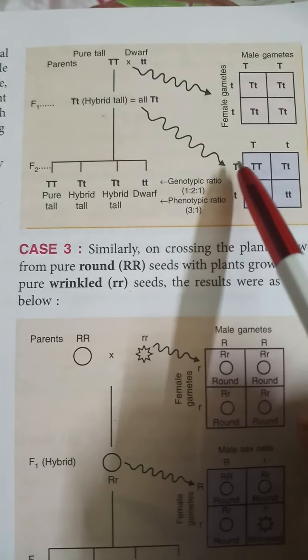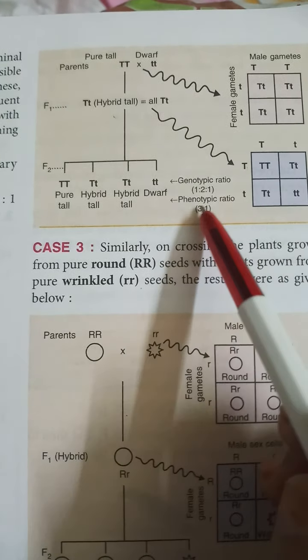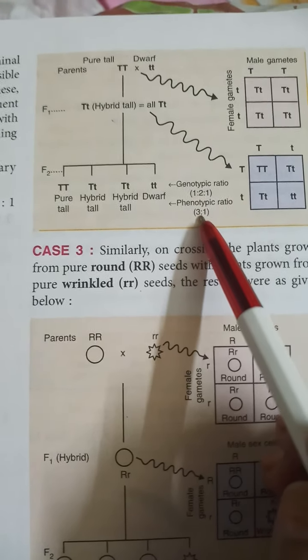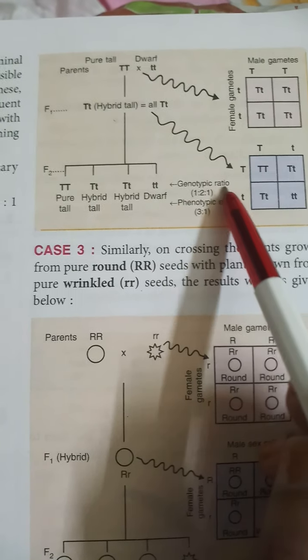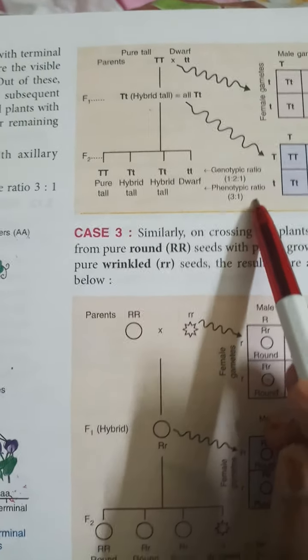This T combines with here, this T combines with here, and the genotypic ratio will be 1:2:1. Phenotypically it is 3 is to 1. I am doing it on the board.